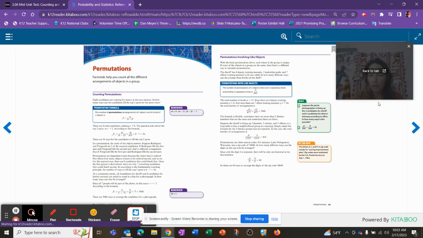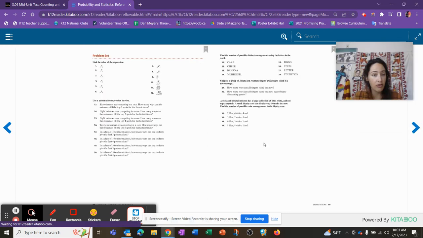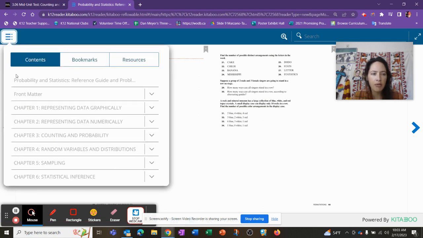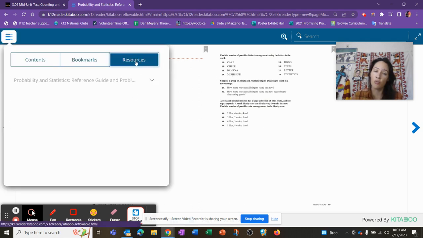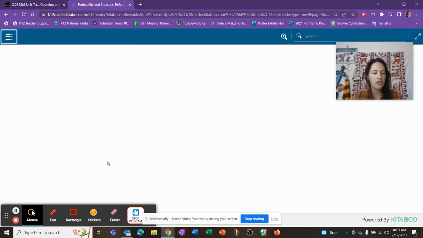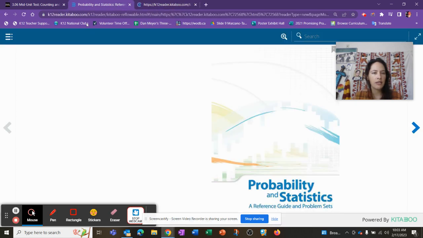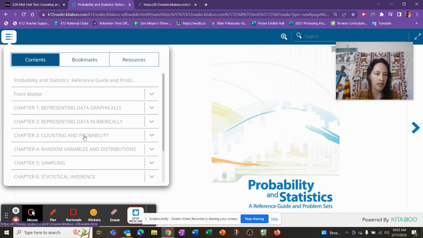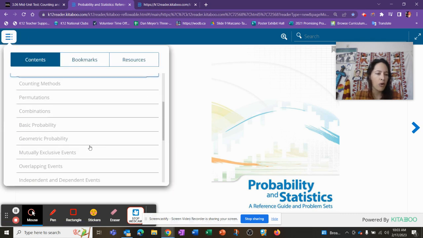Okay, here's some permutations. And if you're working through your lessons in your book, look at this. First, find the number of possible distinct arrangements using the letters in the words. Number 23 is banana, in the problem set for permutations. So we're going to go to resources, hit this drop down arrow, scroll down. Okay, now we can come back to our book. I highly recommend having this book open.